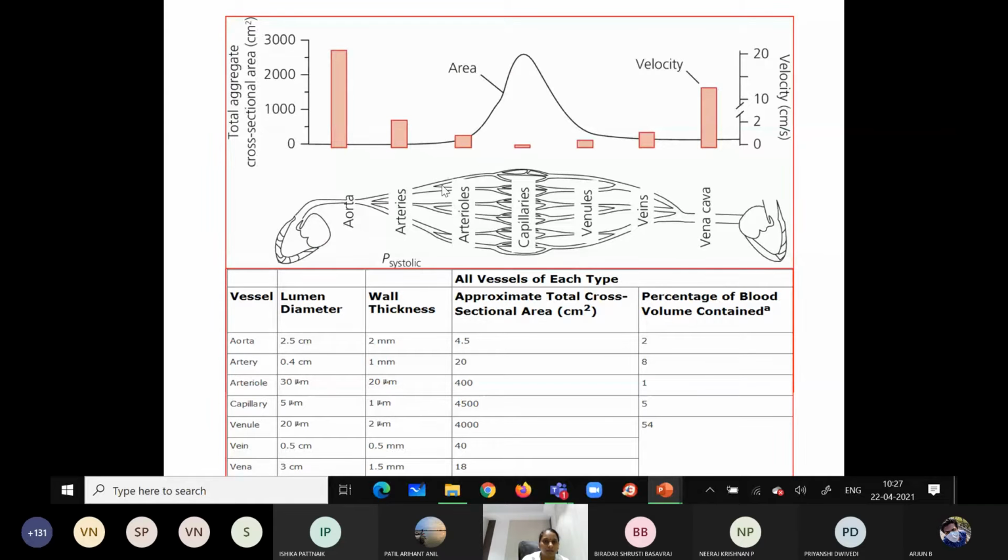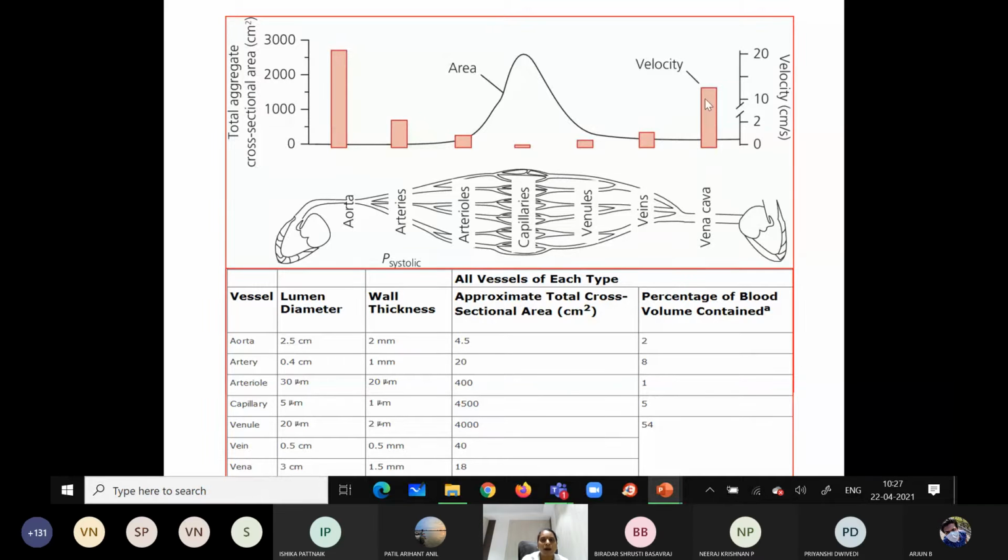We will study this a little more clearly with the help of this graph. You can see from the left ventricle we have the different vascular compartments till the right ventricle, and in this graph we have the line and the bar diagrams.